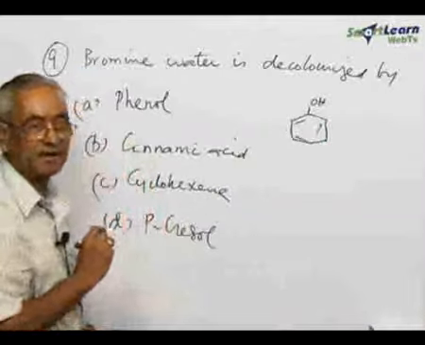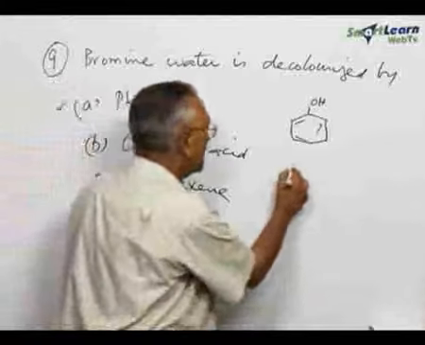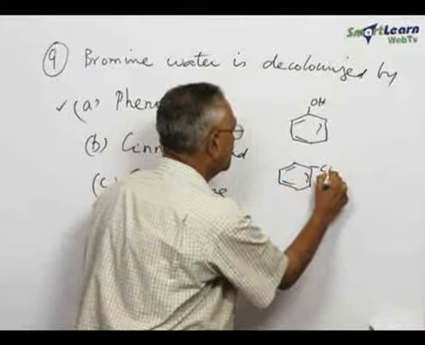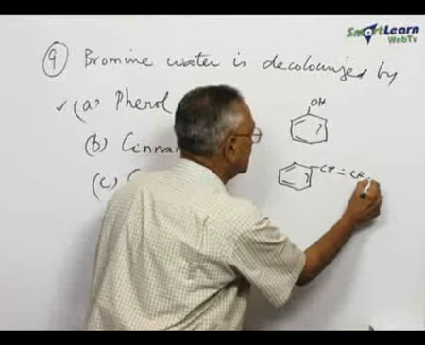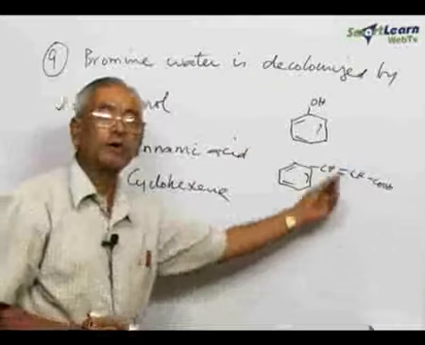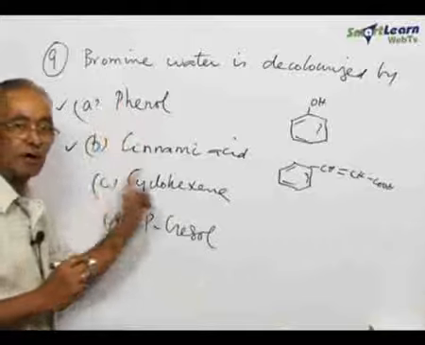So this is correct. Then look at cinnamic acid. What is cinnamic acid? Cinnamic acid is an aromatic unsaturated acid. This aromatic unsaturated acid contains an unsaturation in the side chain. Therefore, this will also take up bromine. It will decolorize bromine water. So B is also correct.